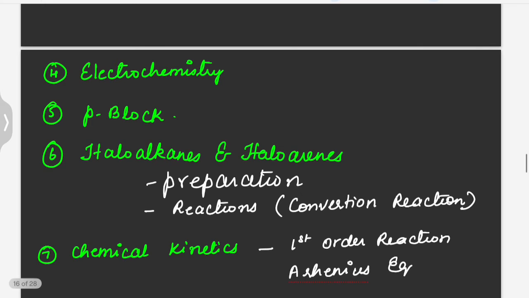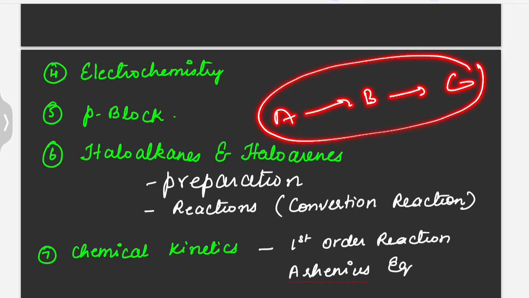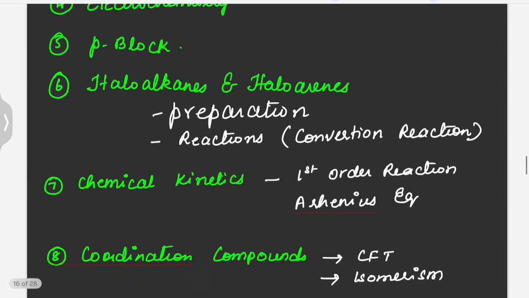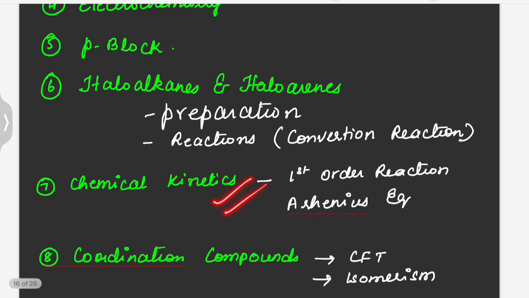And then haloalkanes and haloarenes. Mainly from here preparation, every year at least one question you are going to get. So read the preparations of haloalkanes. And then chemical reactions, usually conversion reactions like A giving B, then B giving C. In this type of conversion reactions you can see at least 2 questions will come from this chapter, that is haloalkanes and haloarenes.